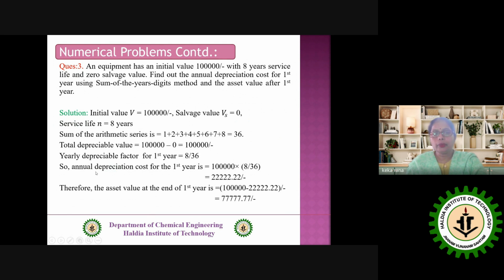So the annual depreciation cost for the first year is how much? Total depreciable value into this factor. So we have that one. That means the asset value after the first year is how much? This 1 lakh minus this depreciable amount throughout the first year, that is equal to your asset value at the end of the first year. Okay.